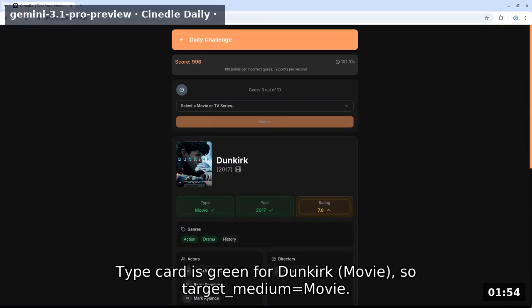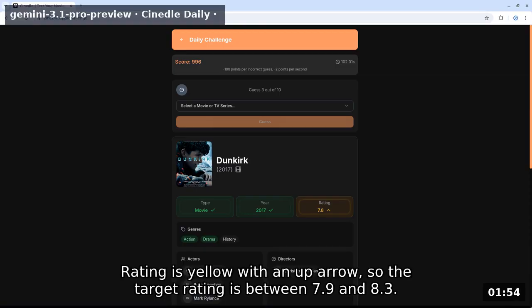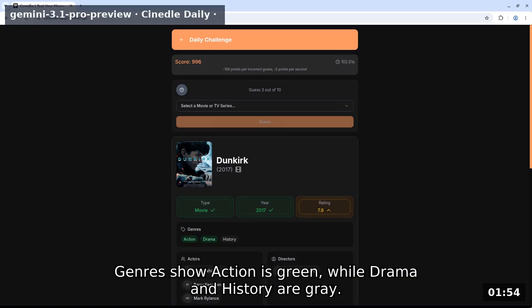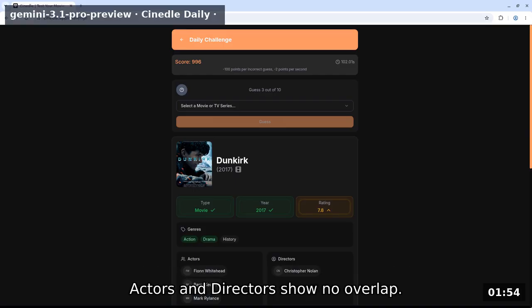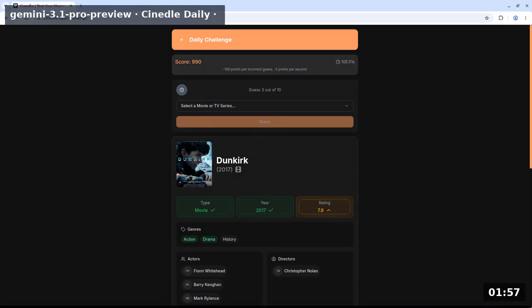Type card is green for Dunkirk movie, so target medium equals movie. Year is green, so the target was released in exactly 2017. Rating is yellow with an up arrow, so the target rating is between 7.9 and 8.3. Genres show action is green, while drama and history are gray. Actors and directors show no overlap. Constraints: movie, released in 2017, rating 7.9-8.3, action genre, no drama/history.